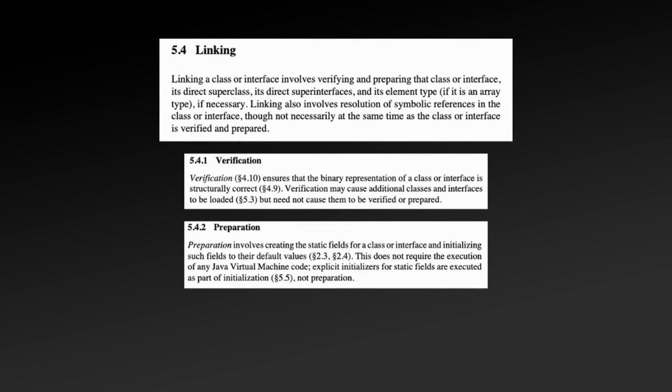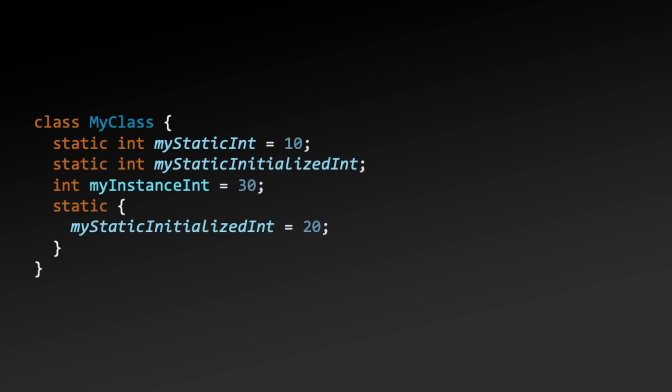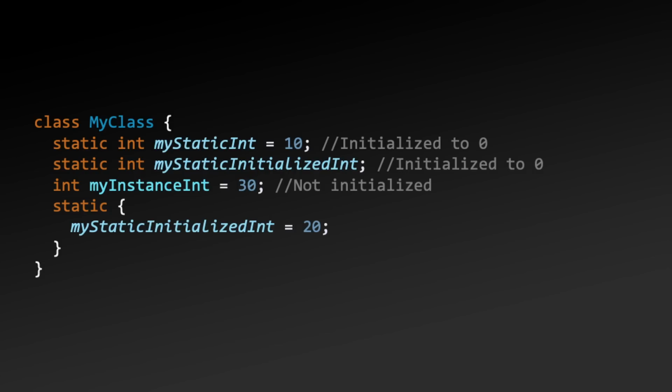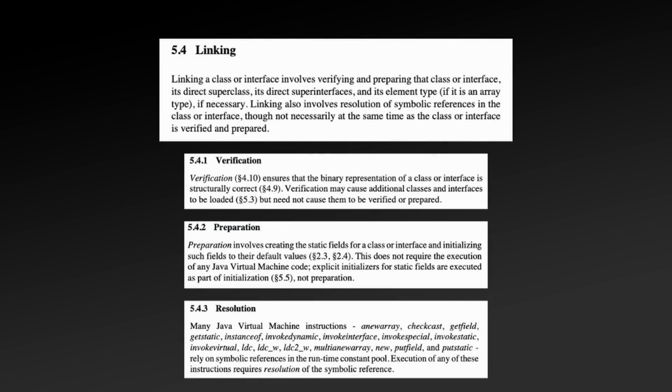Preparation handles the initialization of static fields to their default values. To better understand this, let's use this simple example class, which contains three fields: myStaticInt, myStaticInitializedInt, and myInstanceInt. In this example, both myStaticInt and myStaticInitializedInt would be initialized to 0, the default for a primitive int type. myInstanceInt isn't initialized as it's an instance field, not a class field.